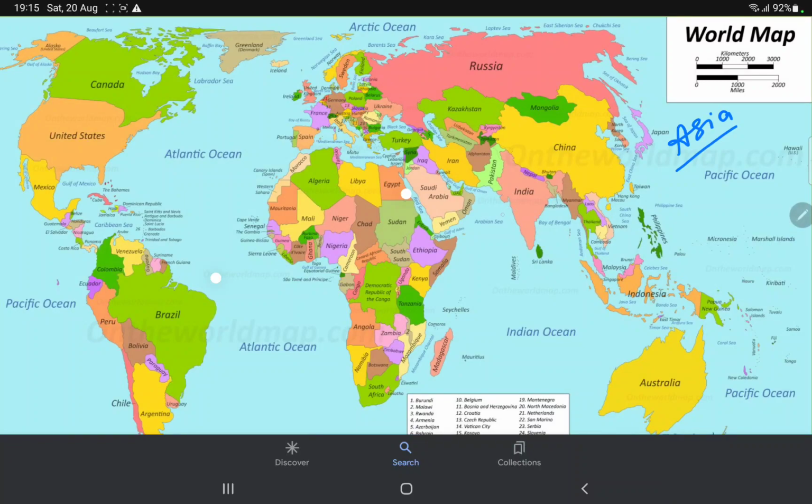India has trade relations with many countries. First thing, we can just go from here to here and it goes to the Americas. Like this it will go. And Africa also it will go like this.